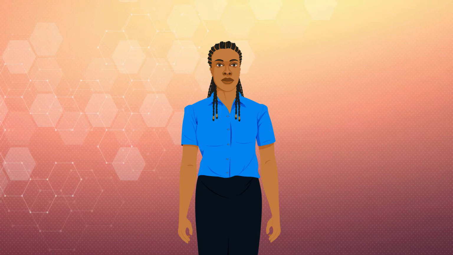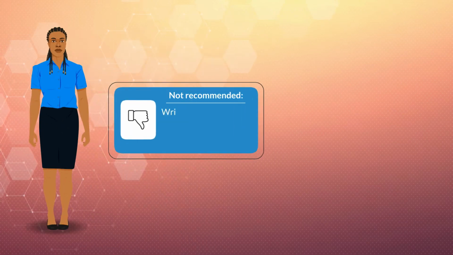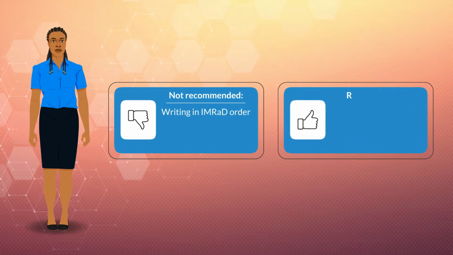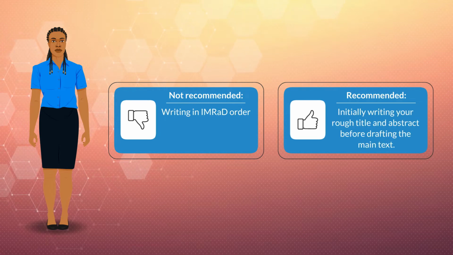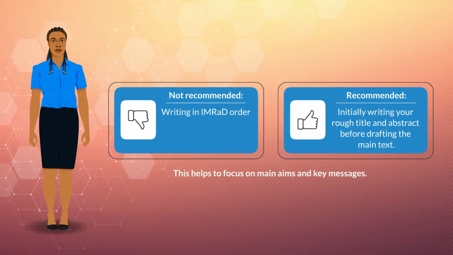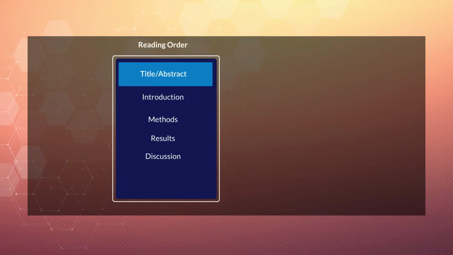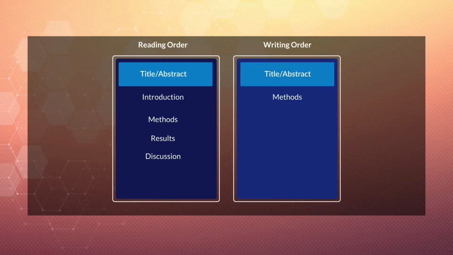Although papers are structured in the IMRAD order, we don't recommend writing in the IMRAD order. Instead, we recommend initially drafting a rough title and abstract before drafting your main text to help you focus on your aims and key messages. When drafting the main text, try writing the methods first.